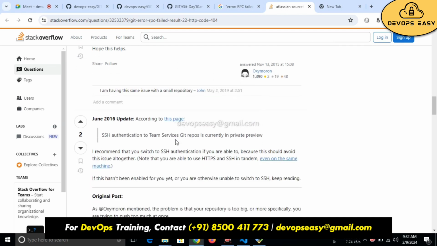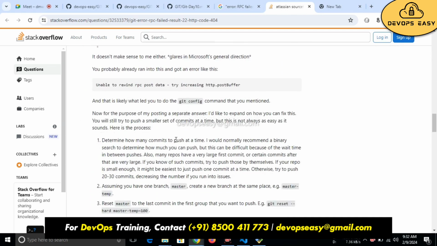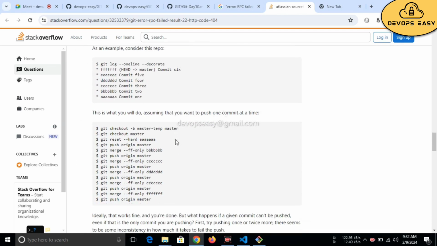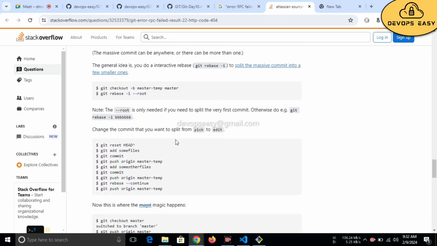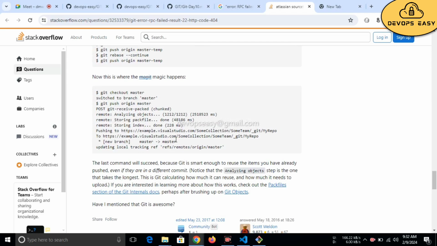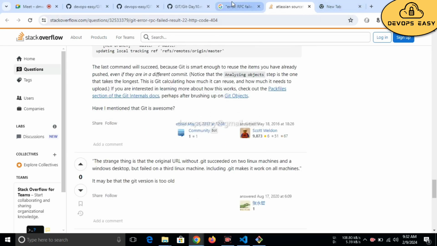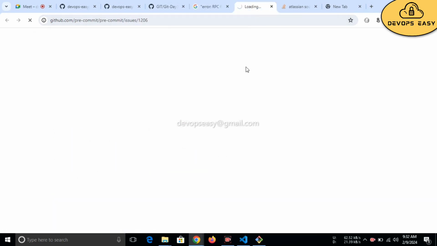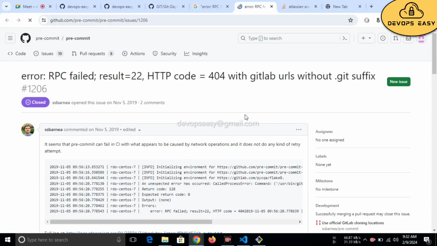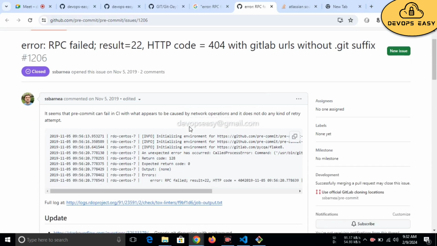You need to Google it. You need to go through and read what they are telling. Depending upon what they have provided, you might get the solution easily. Sometimes Stack Overflow will not work out, and you need to go to some other source and check.